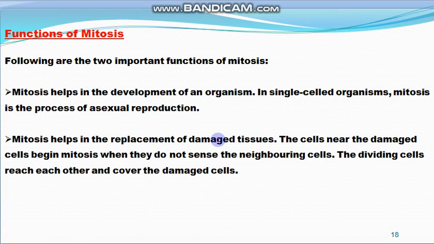Mitosis also helps in the replacement of damaged tissues. The cells near the damaged cell begin mitosis when they do not sense the neighboring cells, and the dividing cells reach each other and cover the damaged area, and new cells are formed as a result of mitosis. So this is the function or role of mitosis.